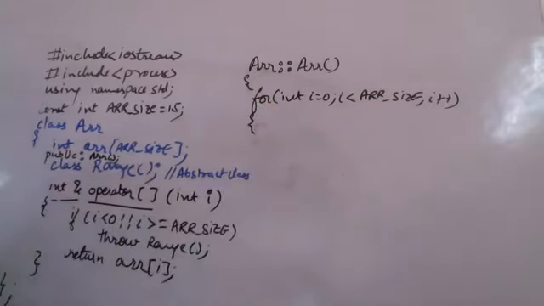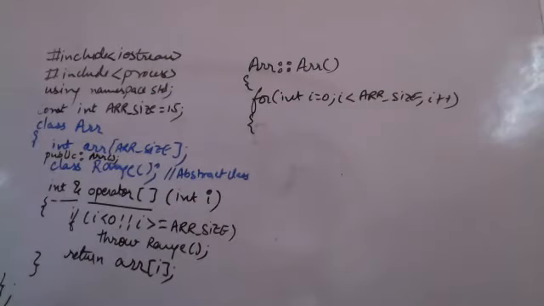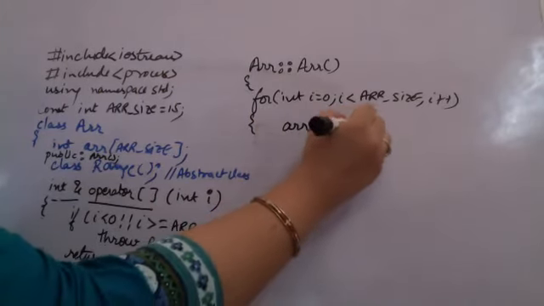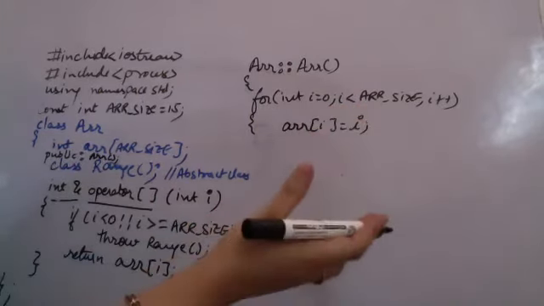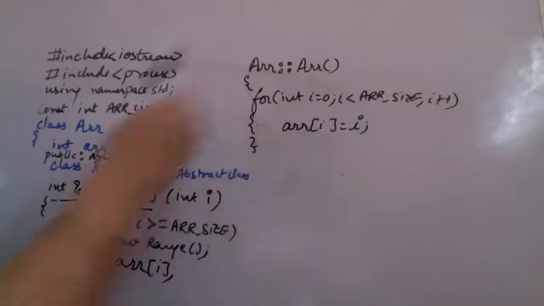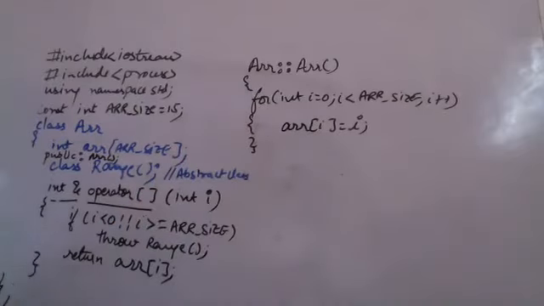So this is what my function loop is running for. Now here, when I am saying that array of I is equal to I, this is my initialization. Since this operator has been overloaded, it will automatically check whether I is out of bounds or not. So this checking will happen on its own.